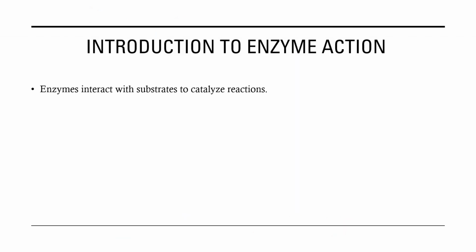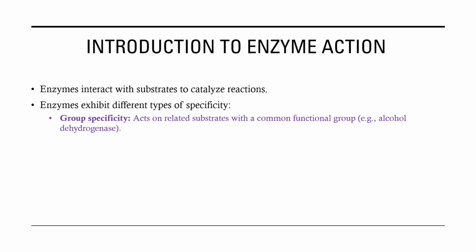So, what about enzyme action? We have seen that enzymes interact with their substrates. To catalyze the reaction, we have to have the enzyme substrate complex. One of the things we know is that enzymes exhibit different types of specificity. We say that enzymes are very specific to the substrate they can catalyze. However, we see different types of specificity.